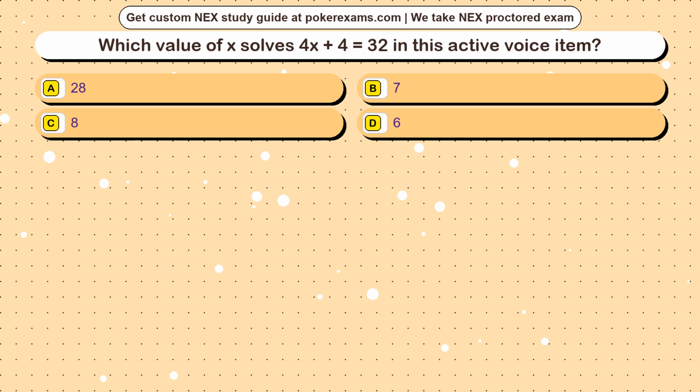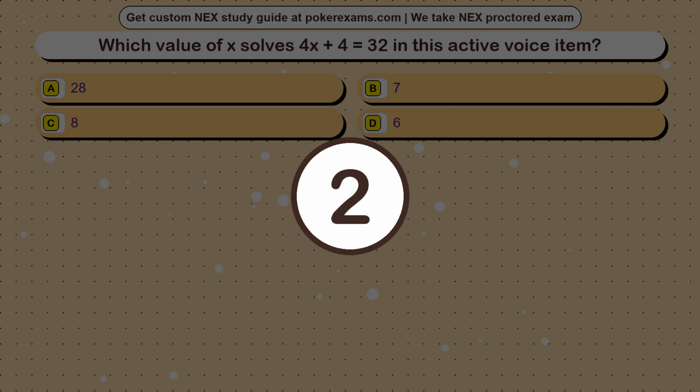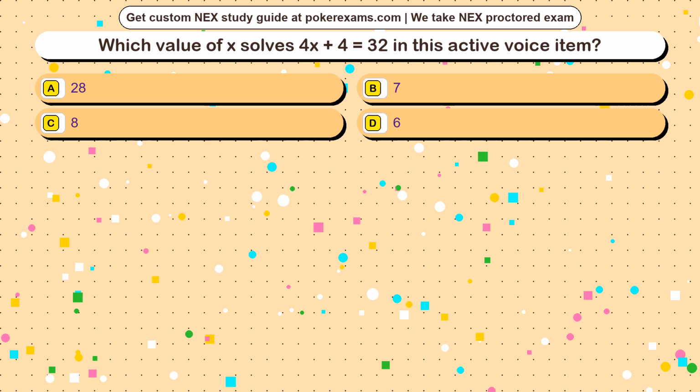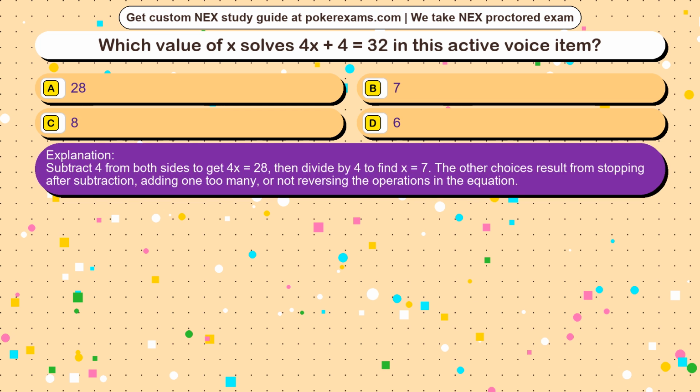Question 1. Which value of x solves 4x plus 4 equals 32 in this active voice item? Option A, 28. Option B, 7. Option C, 8. Option D, 6. The correct answer is option. Subtract 4 from both sides to get 4x equals 28, then divide by 4 to find x equals 7. The other choices result from stopping after subtraction, adding one too many, or not reversing the operations in the equation.